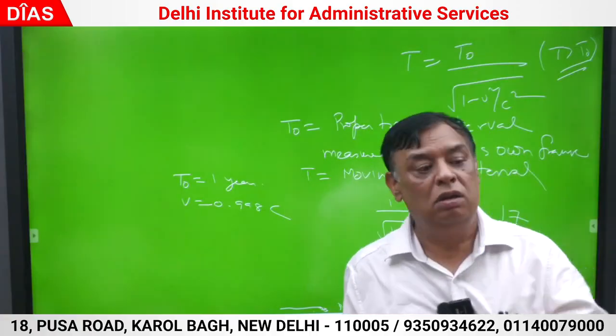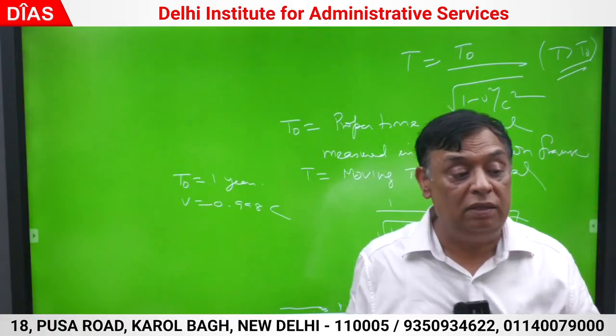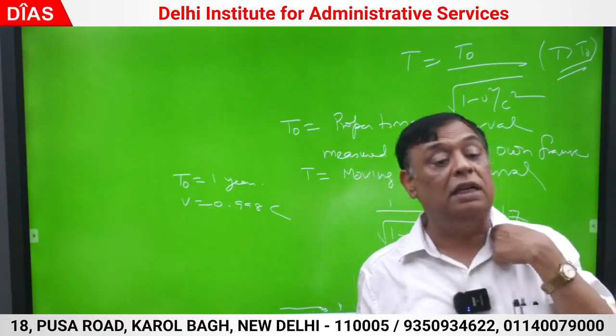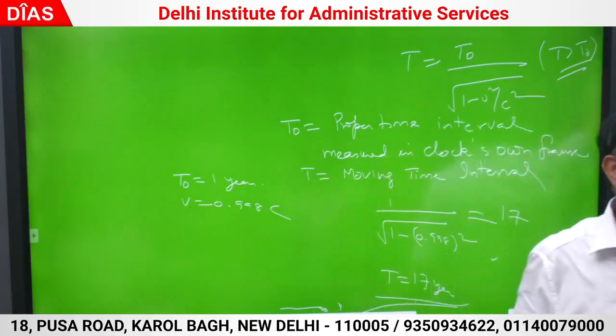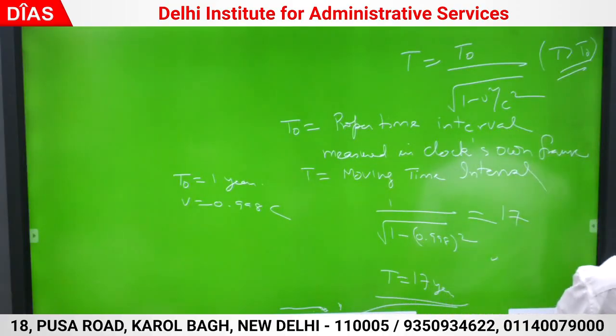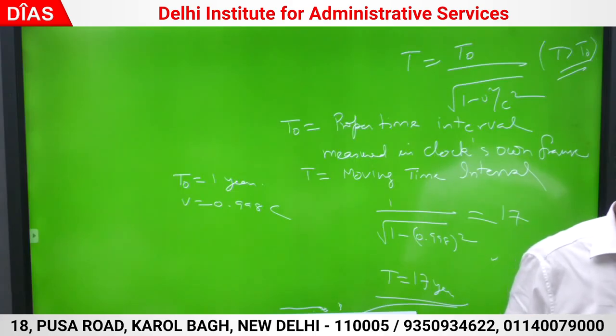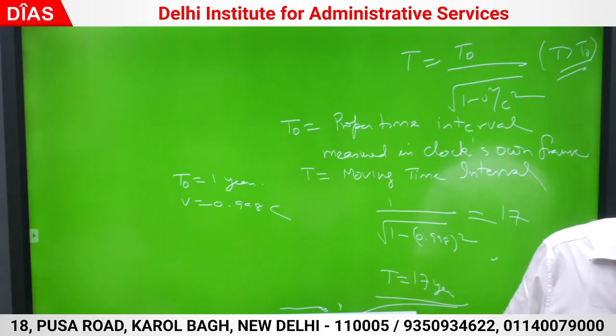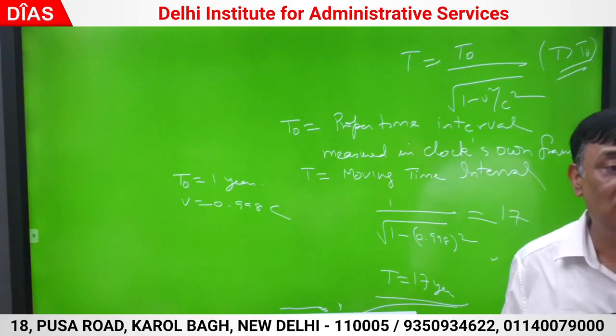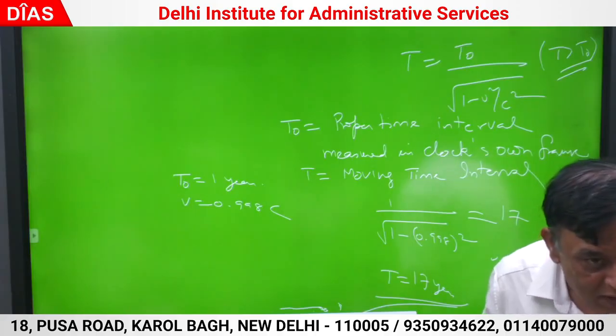Good. Now, vice versa, the twin on the earth says that I have spent 1 year. If he has spent 1 year, the person on the space journey has only 1 by 17 year. Because time dilation works only in the earth's frame of reference.